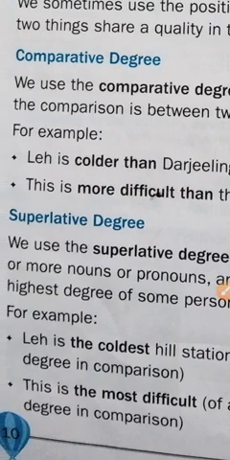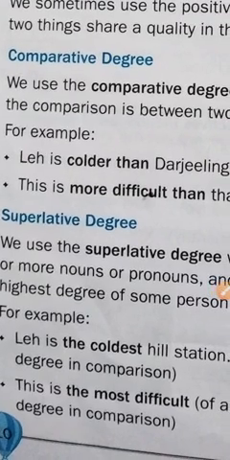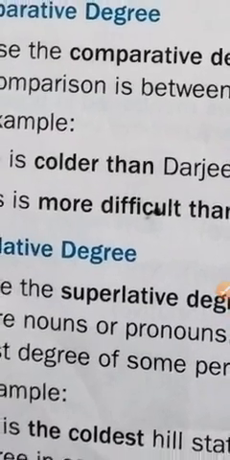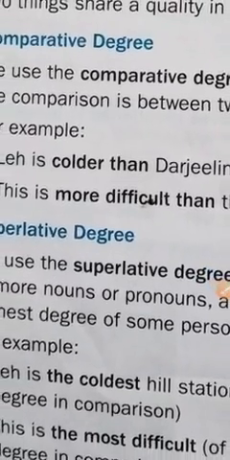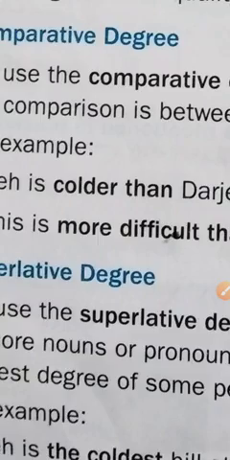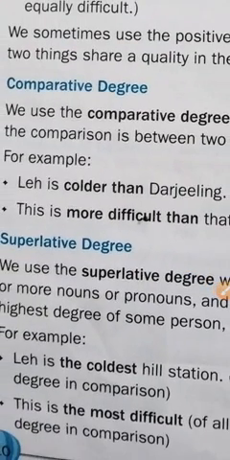I am comparing two things or two nouns. For this we use "than" to show the comparison, and we use the comparative degree of the adjective to show any comparison.